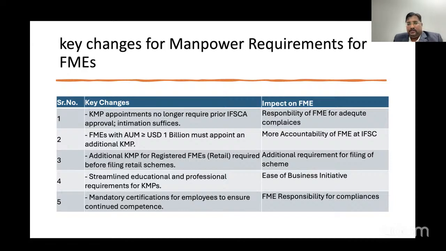There is an additional KMP requirement: for a fund managing more than 1 million USD, the FME has to appoint additional KMPs, to make it more accountable to the FME and IFSCA.